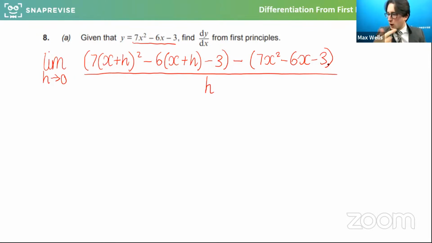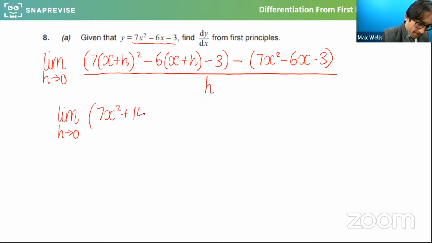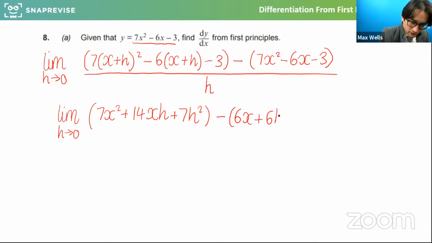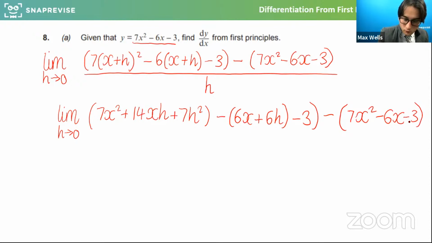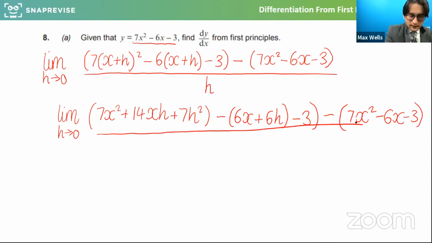Cool, and well done to those that know what we're aiming for here. Now, if I expand that all out and tidy it up, and I'm going to get minus 6x plus 6h minus 3, and I'm going to minus from that 7x squared. So it feels very tedious, and as you can see, that's why this is more marks, especially when we can just work out what essentially the answer is going to be.